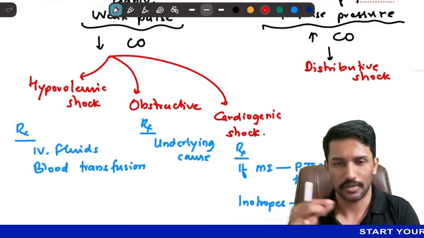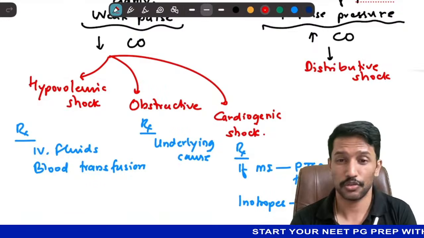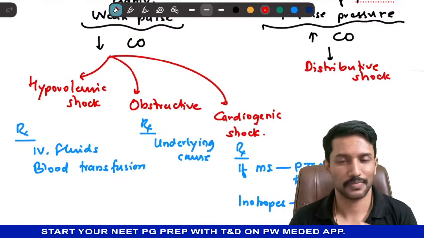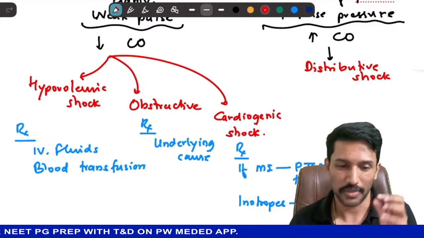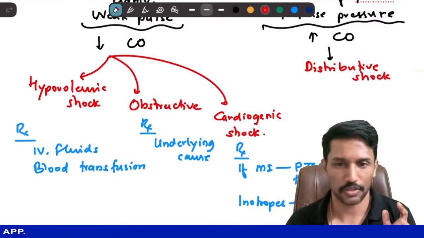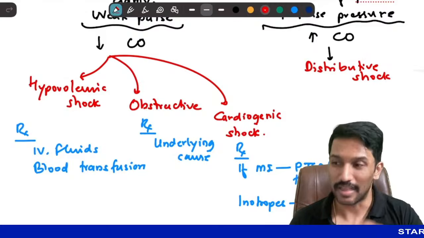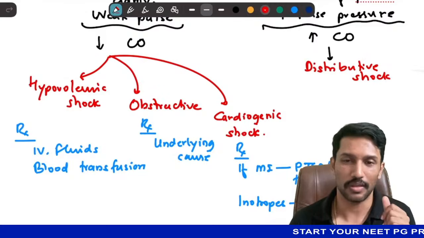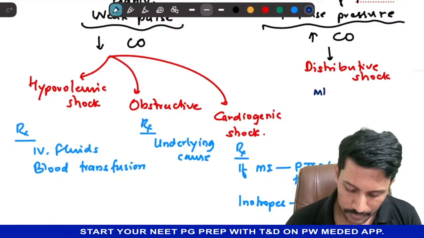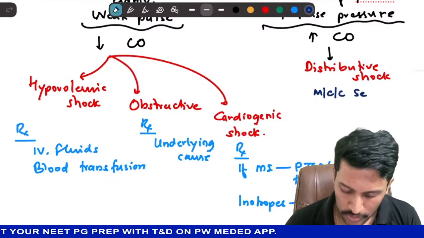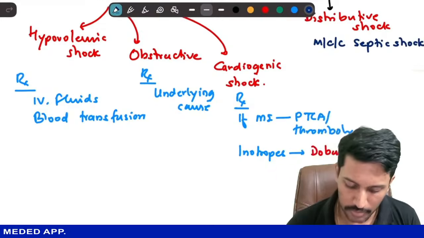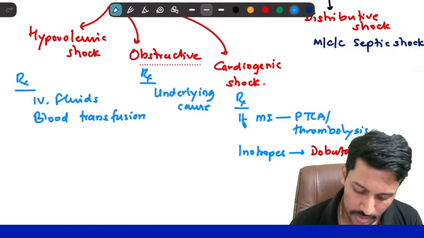Like after a bee sting or administration of a drug, if the patient has gotten into this state of warm shock, then it is anaphylactic shock. If it is a known case of some infection and then developed this shock, then it is septic shock, right? If it happened in a healthy individual after some shocking news, it is neurogenic shock. So the most common cause for distributive shock being septic shock, I will tell you about the basic management of septic shock. So how do I treat a case of septic shock?